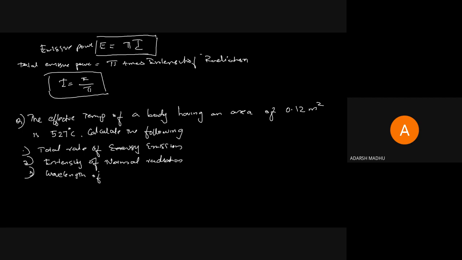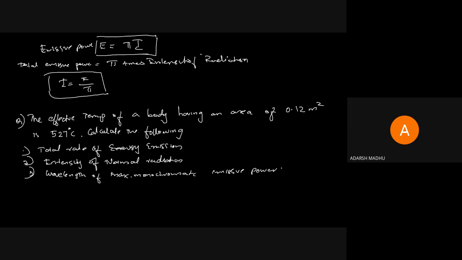So how can we calculate the following terms: rate of energy emission, intensity of normal radiation, and wavelength of maximum monochromatic emissive power.